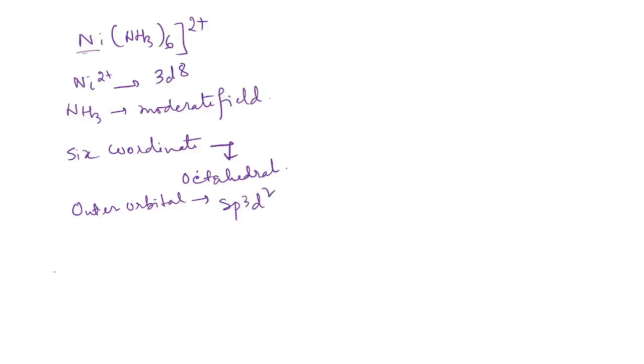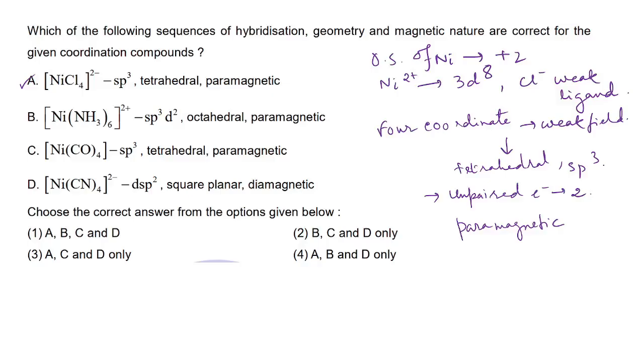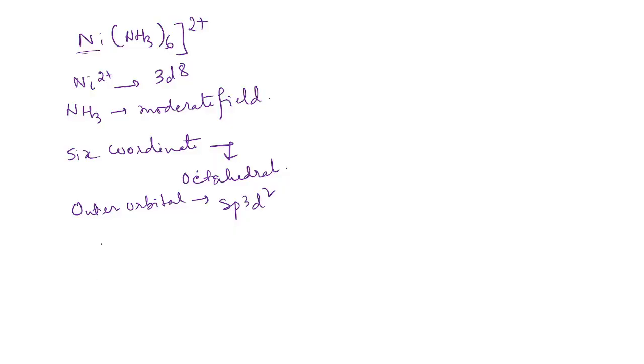Two unpaired electrons, so it will be octahedral and paramagnetic.